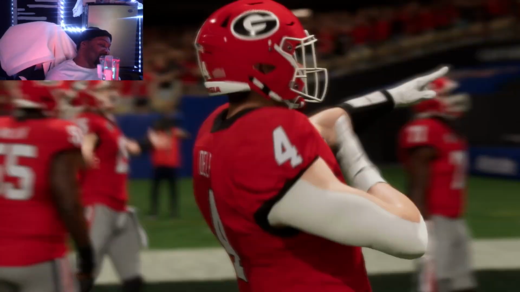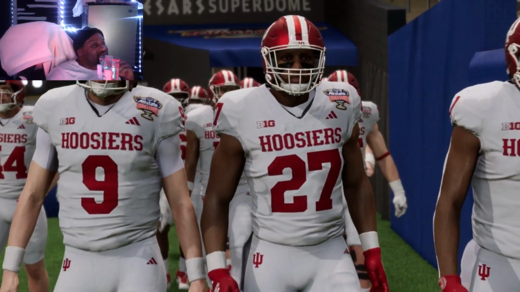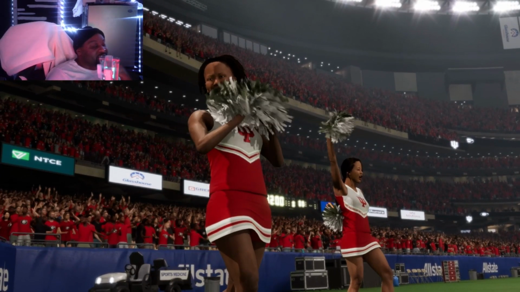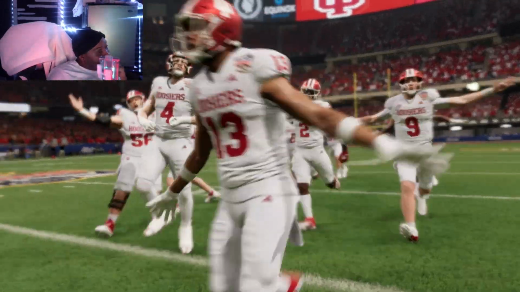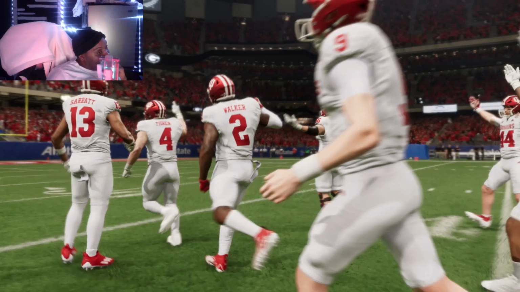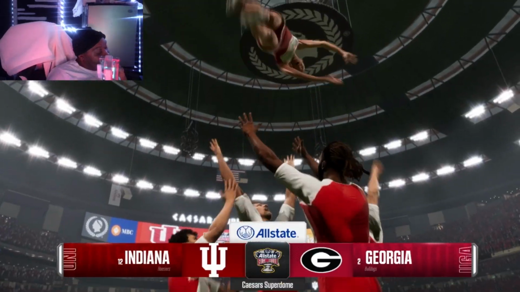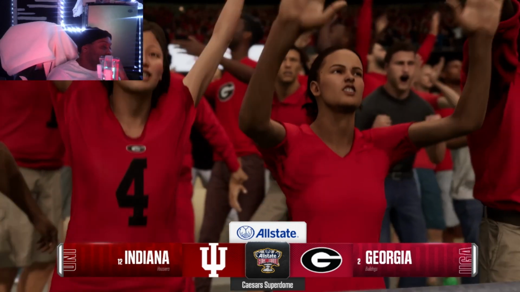But here we go, y'all. This is the Sugar Bowl, I believe. We're in the Superdome, brother. Like Hulk Hogan said, we're in the Superdome. This is gonna be a good one. Indiana got that win off of Notre Dame, and now they're looking to knock out these Georgia Bulldogs. Can they do it? We finna see.